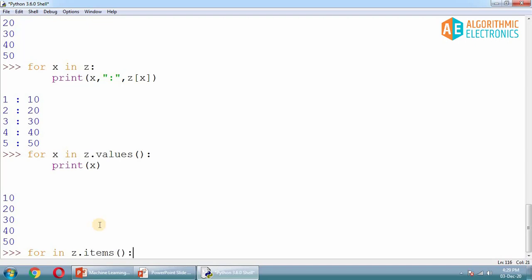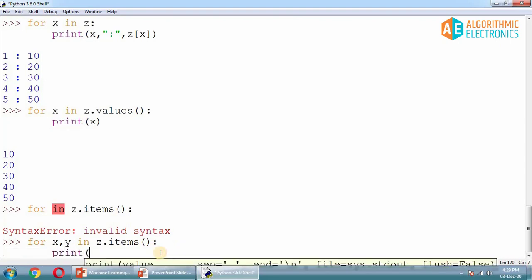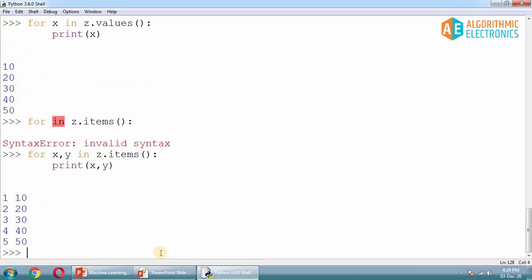Oh sorry, I made a mistake in writing. For x comma y in z dot items. Now why x comma y? Because I have to print two different things at a time, that's why I'm using x comma y. So x will go through the keys, and y will run through the values, and this is how I can print. In the print function as well, I need to write x comma y. So there are two loop counters, and here it is 1:10, 2:20 and 3:30. So this is how you can loop over this dictionary.